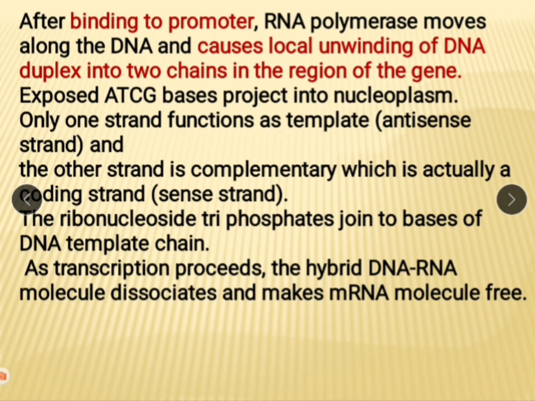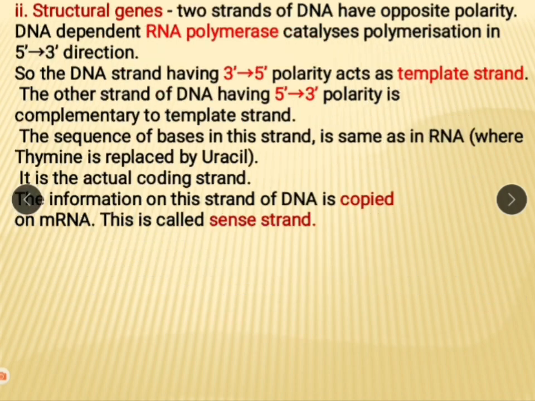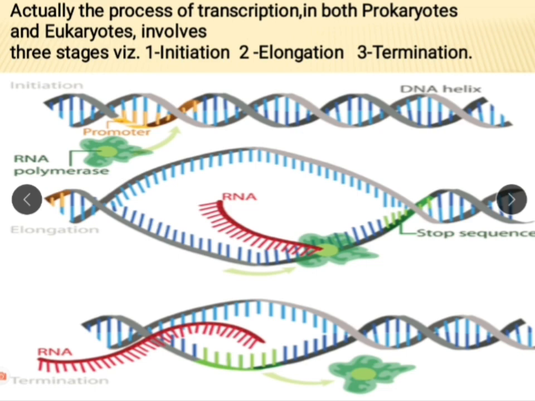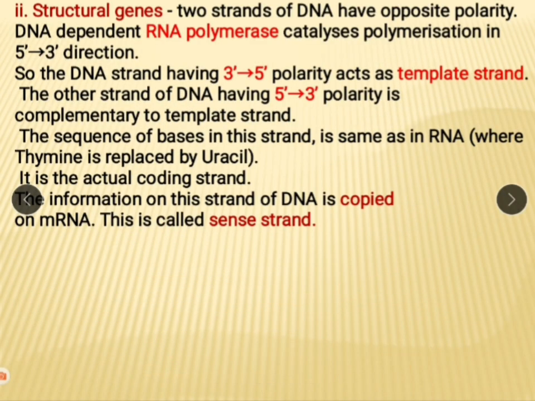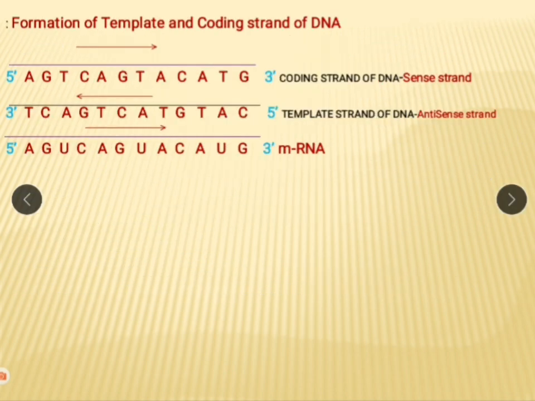As transcription proceeds, the hybrid DNA-RNA molecule dissociates and makes the mRNA molecule free. Means that the mRNA which is produced on this DNA becomes free, and that is called termination. See here again, this is the coding strand of DNA, called the sense strand. And the actual strand of DNA on which mRNA is produced is called the template strand or antisense strand.